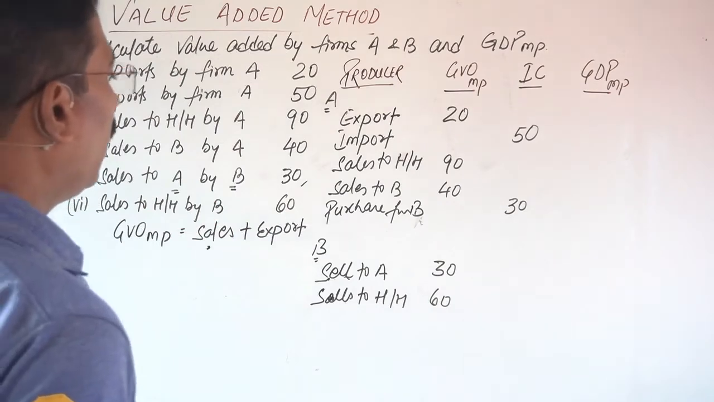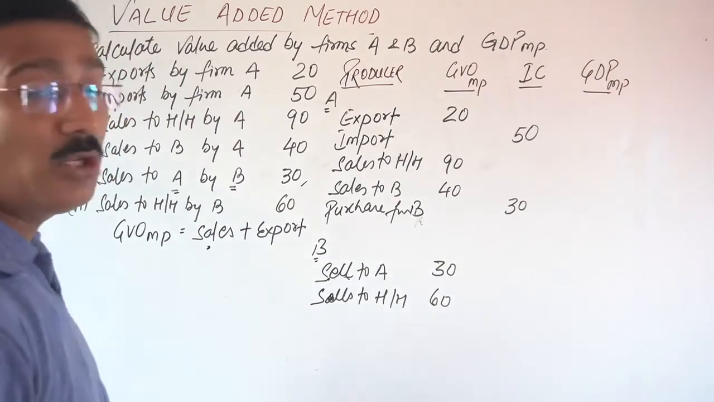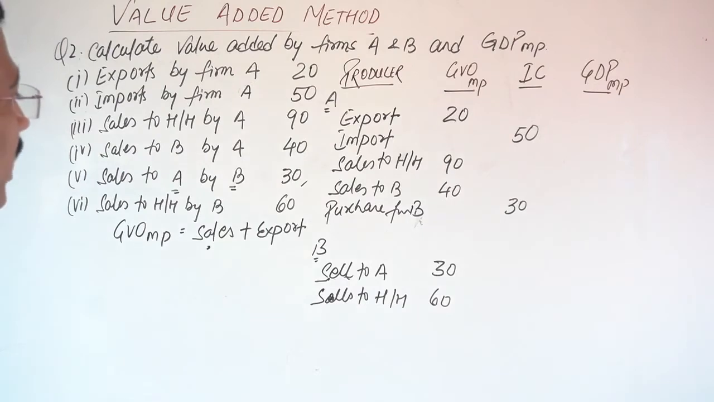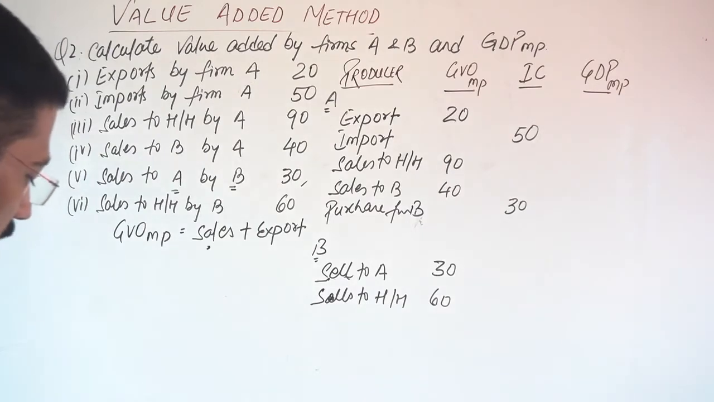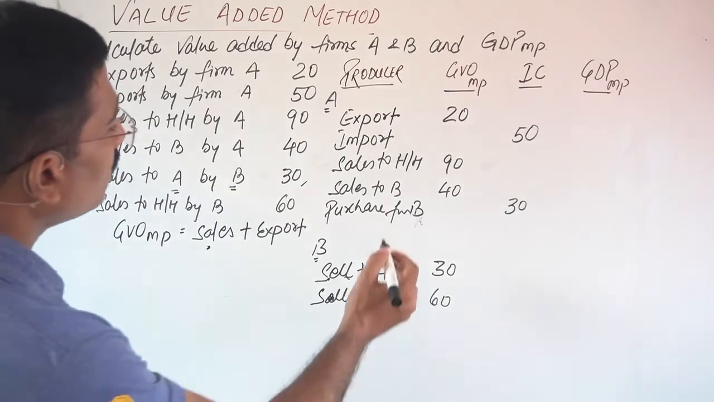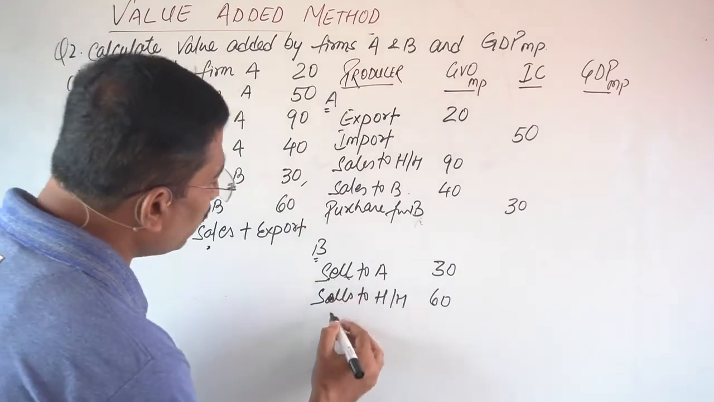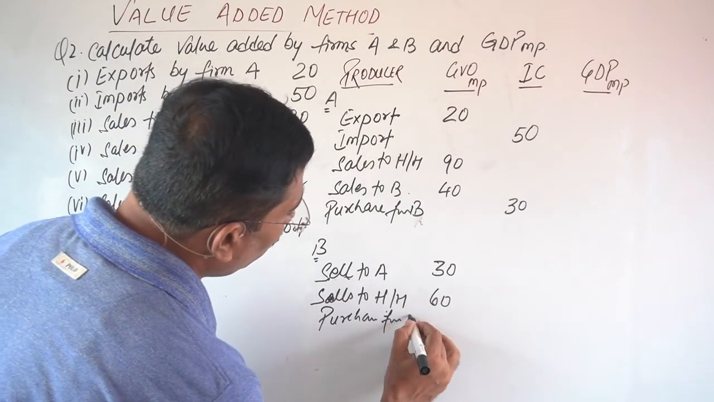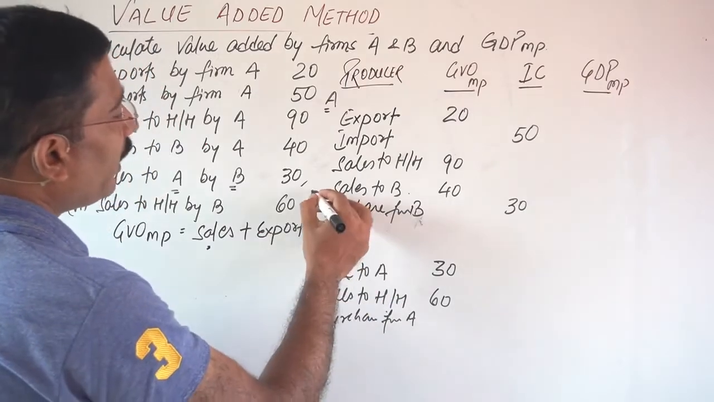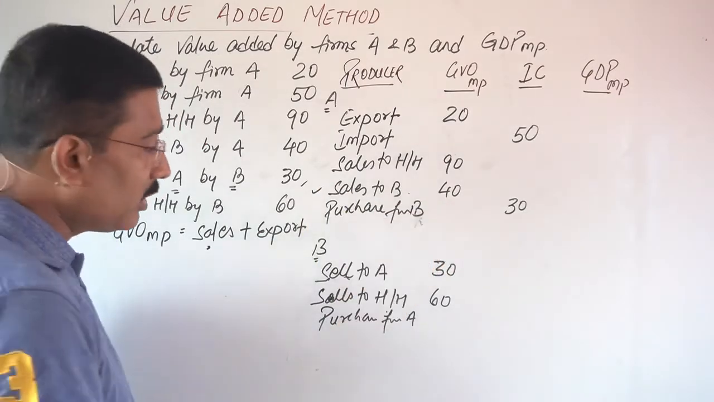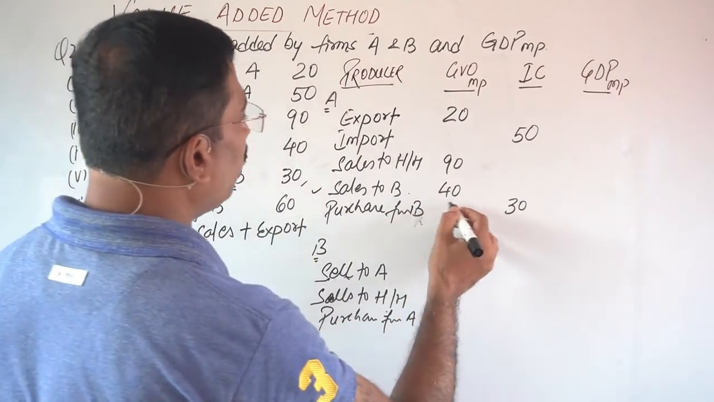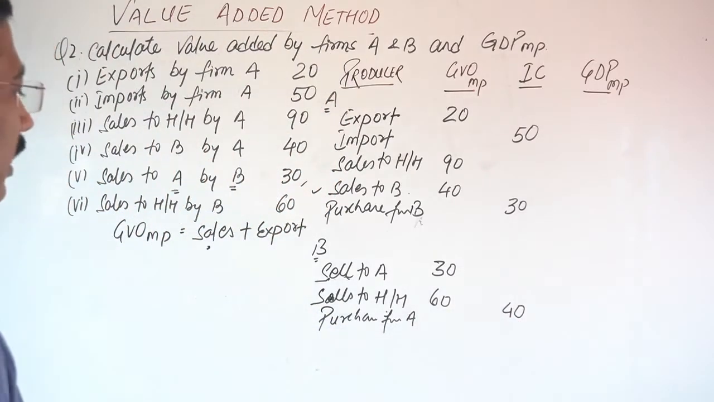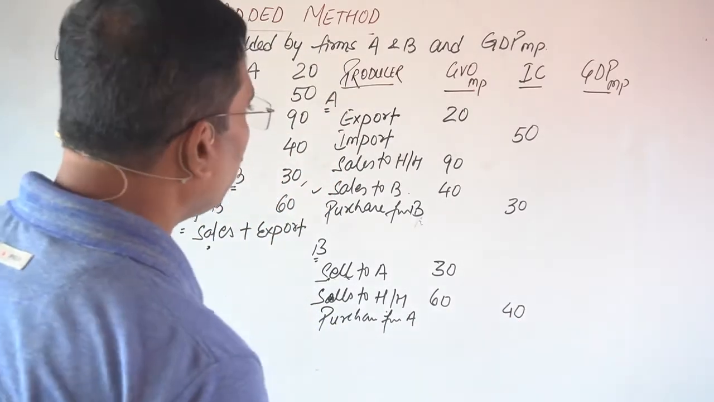Now, see properly, if anything is purchased by B or not. Yes, there is sales to B. It means what? It is purchased from A. If A sells to B, it means what? Definitely B has purchased that. How much? 40. Okay, now done. Now just calculate.